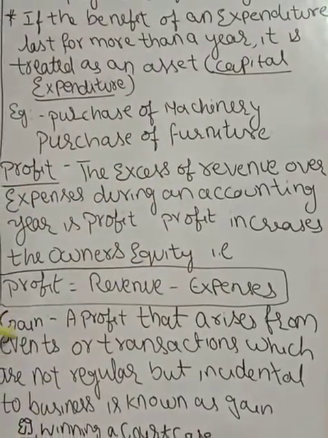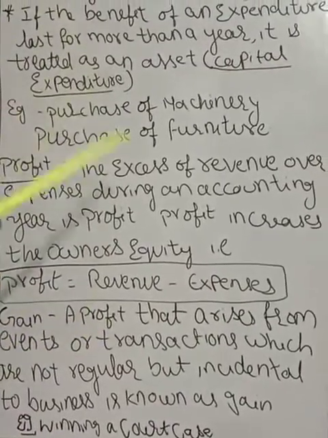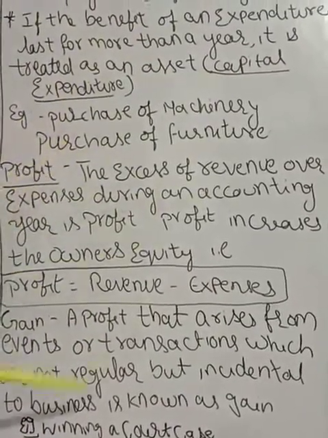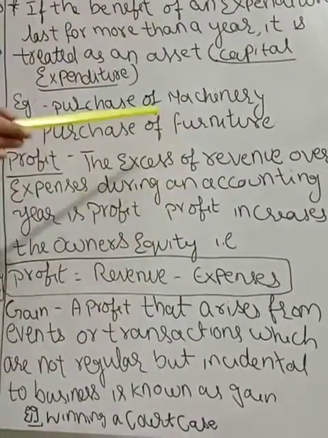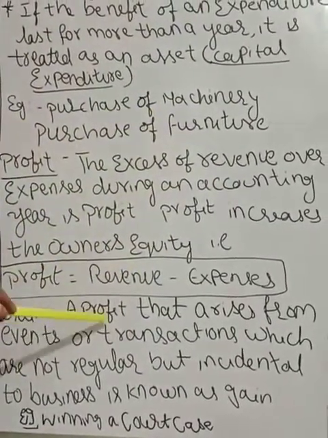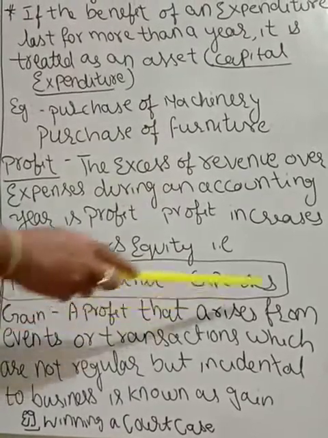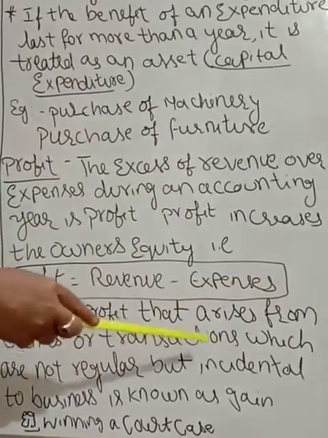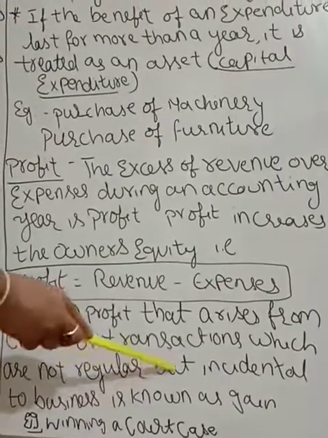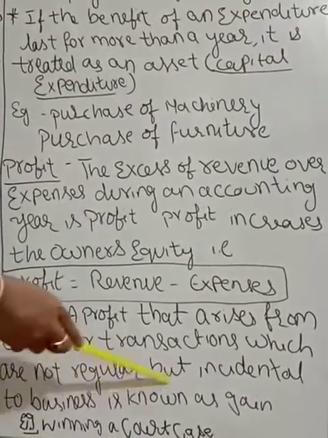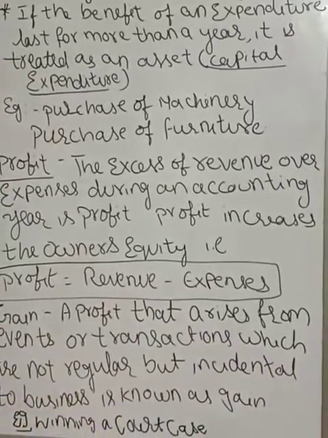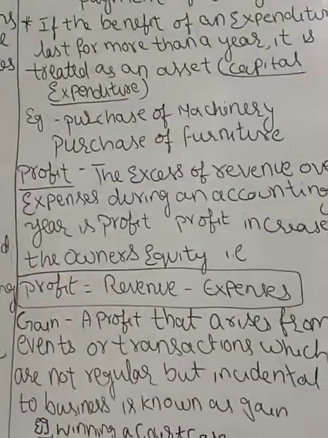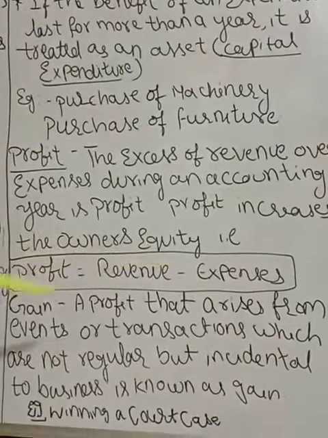Next point is gain. There is a difference between gain and profit. Profit is earned during the business, regularly. But a gain is a profit that arises from an event or a transaction which is not regular. Here the transactions are not regular but incidental to business, and the profit earned is not regular. It is known as gain.